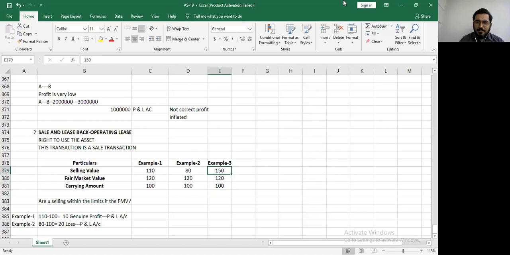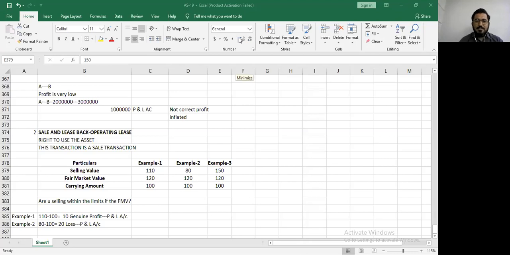Now my question again is the same to you. Are you selling within the limit of the fair market value? This time, are you selling within the limit of the fair market value? Everyone, very important question. Please answer so that I can explain properly and ensure you have understood my question. You are not selling within the limit of the fair market value. You are selling beyond the limit of the fair market value.